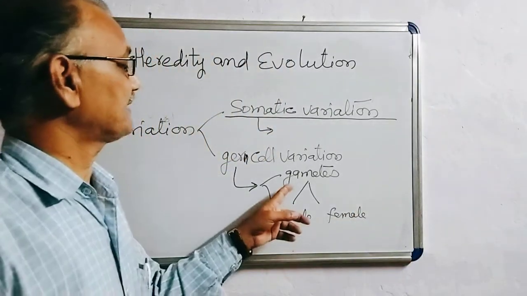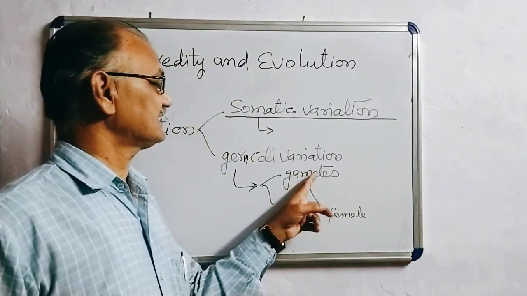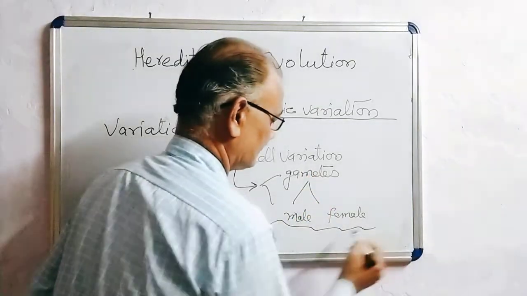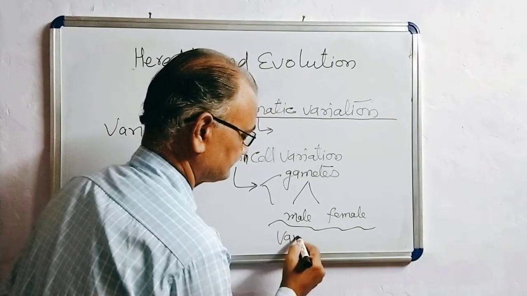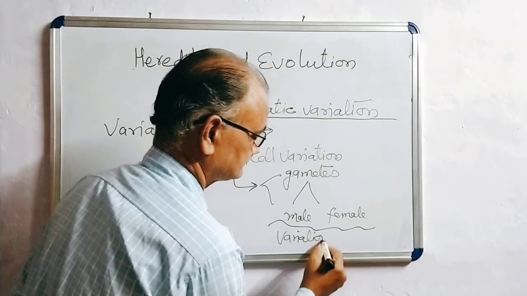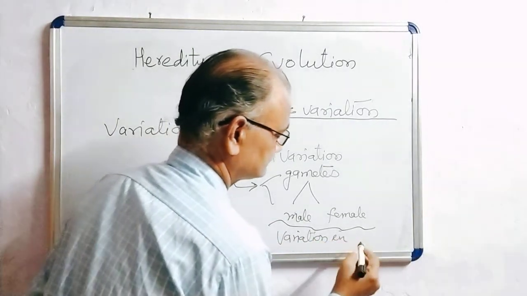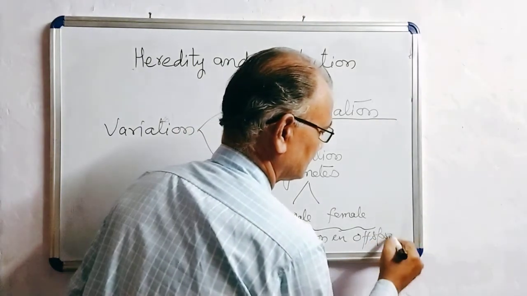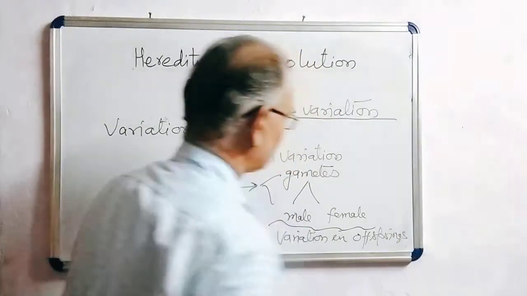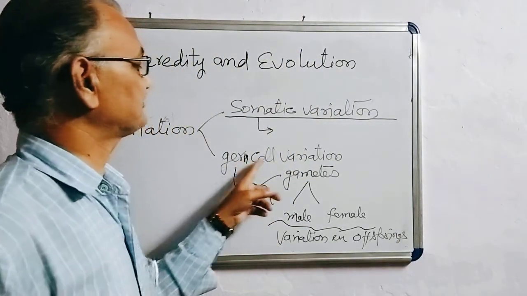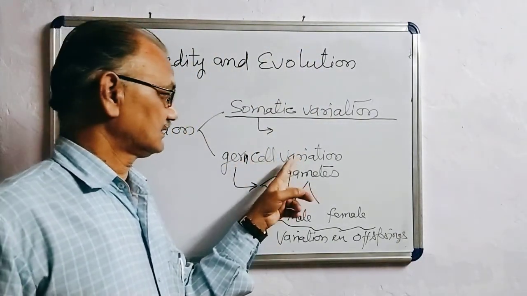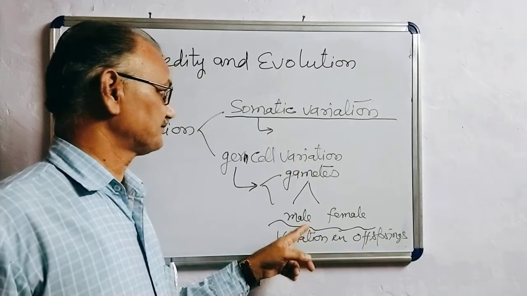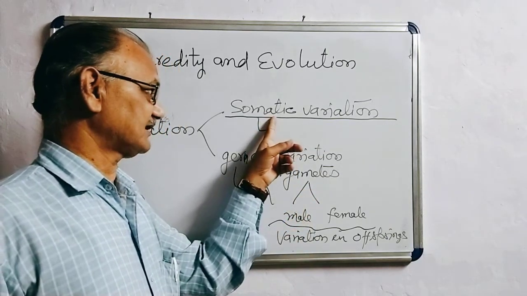If any type of variation occurs in the gametes, then it results in variation in the offspring. That means reproductive or germ cell variation is inherited from parents to the offspring.